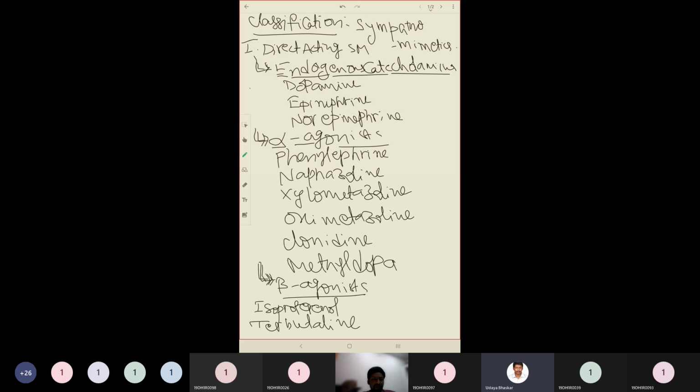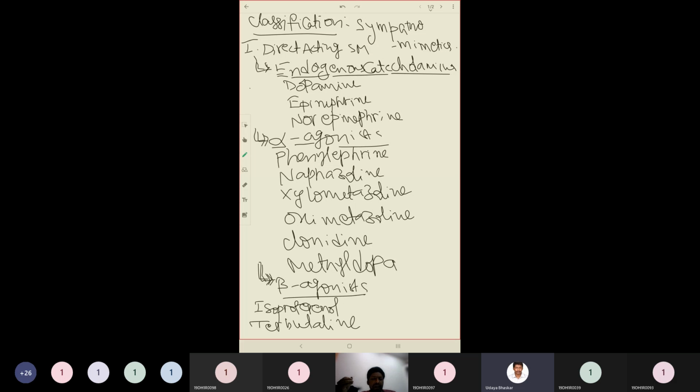We have discussed them while dealing with the biosynthesis and metabolism of catecholamines. You must be knowing the parent structure also, as we have already discussed the structure activity relationships in earlier classes. Endogenous catecholamines have the examples dopamine, epinephrine, norepinephrine.